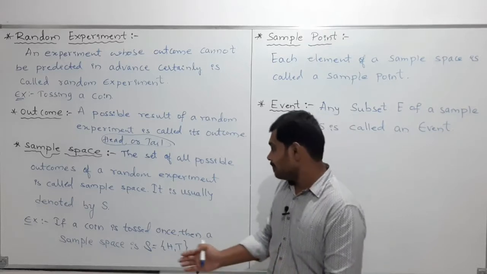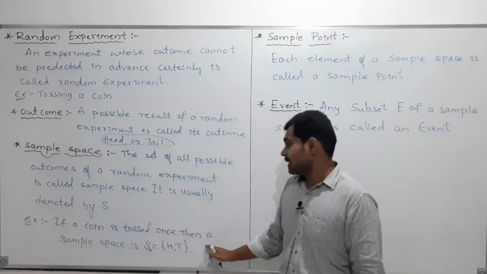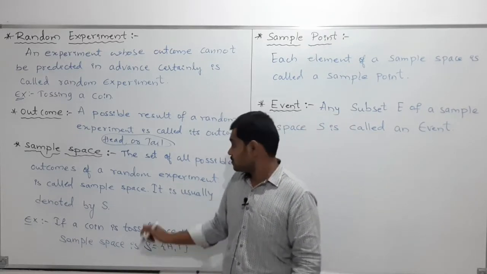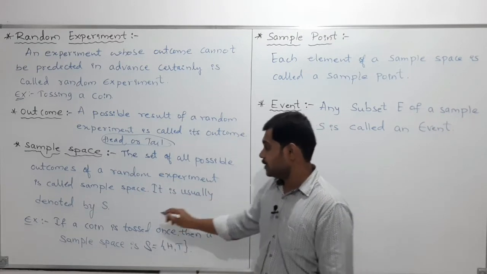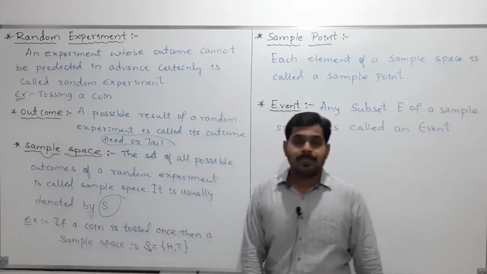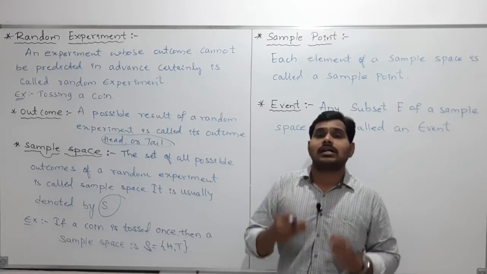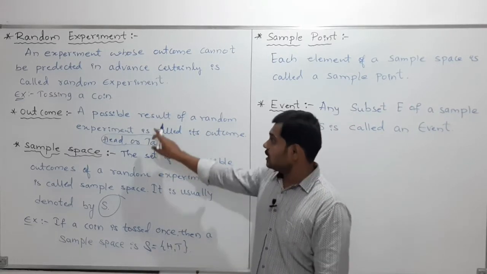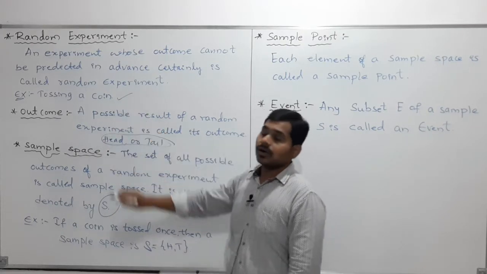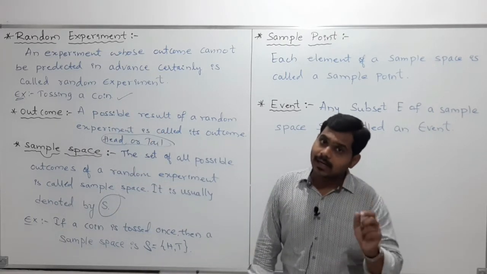For example, if a coin is tossed once, then the sample space is, and usually the sample space is denoted by the symbol S. So it is just the collection of all possible outcomes. As I told in the example, if you toss the coin, you will get either head or tail.